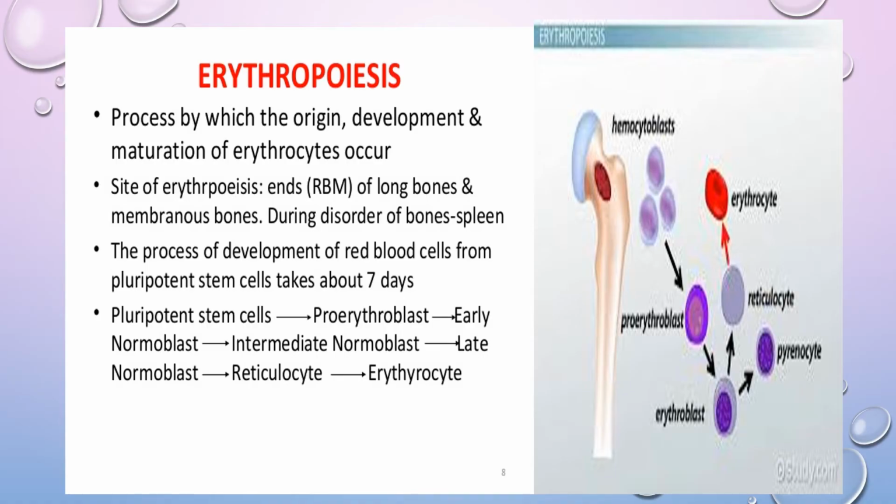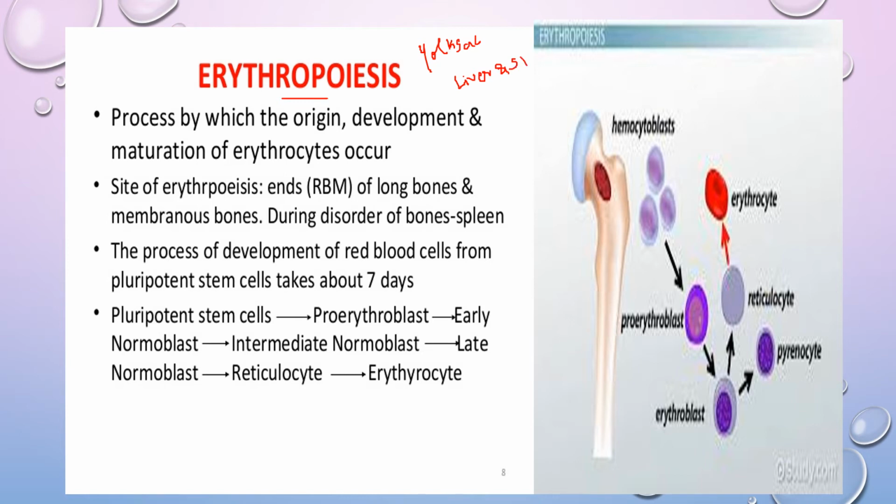The formation of these RBC cells is called erythropoiesis, and this happens in the yolk sac during the embryonic stage. Later on, the production of RBC occurs in the liver and spleen, and after the completion of the gestation period, it is initiated by the bone marrow.